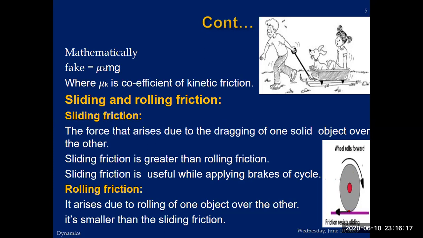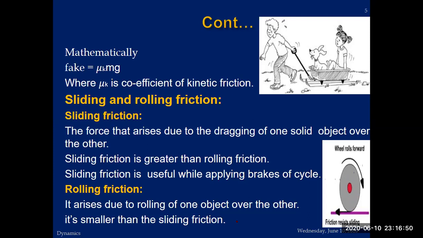So the fewer the points of contact, the less the cold weld or interlocking force between the two surfaces. So it will be easier to move a circular object; rolling becomes easier. That's why rolling friction is 100 times less than sliding friction. Why? Because a very small area of the two bodies is in contact with each other, it arises due to rolling of one object over the other, and is smaller than the sliding friction.